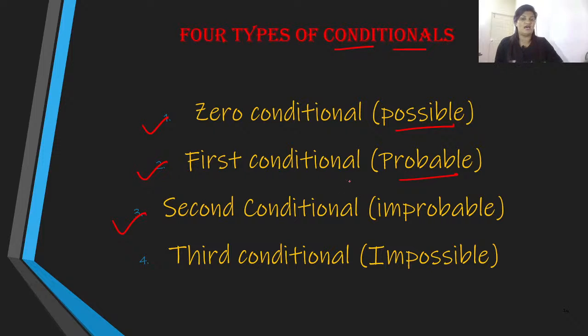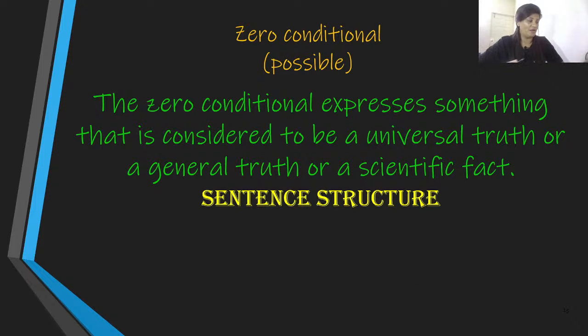Number 3, we have second conditional, which is referred to as improbable. And number 4, we have third conditional, which is referred to as impossible. Let me take you through these conditionals one by one so that we can discuss this in detail and you can focus a little more on the sentence structure.